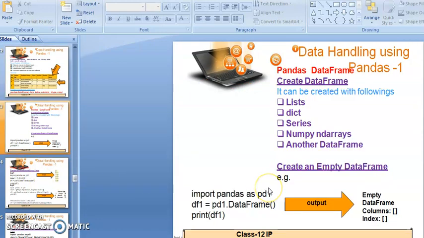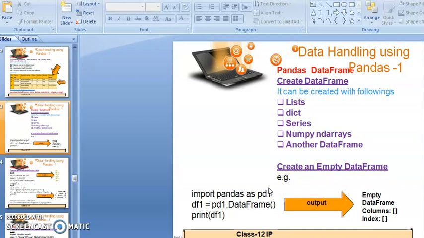After that, we will discuss how we can create a data frame in pandas. Students, it can be created in the following ways. As you can see here, we can create a data frame by using a list, by using a dict, meaning a dictionary, by using a series, by using numpy arrays, or by using another existing data frame also. One by one, we will discuss how we can create a data frame in different ways.